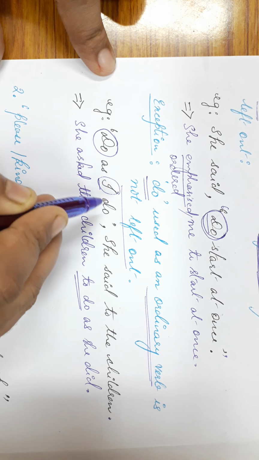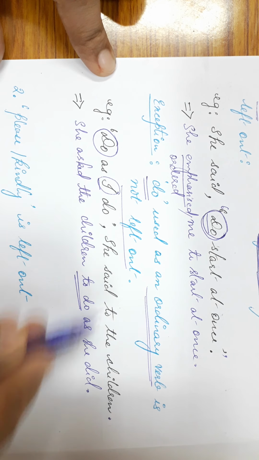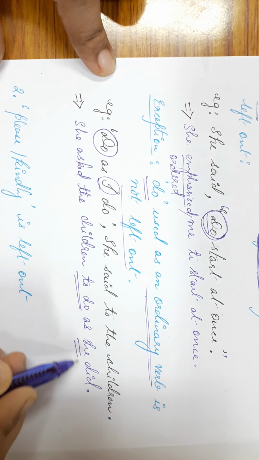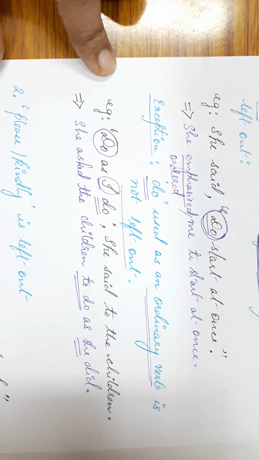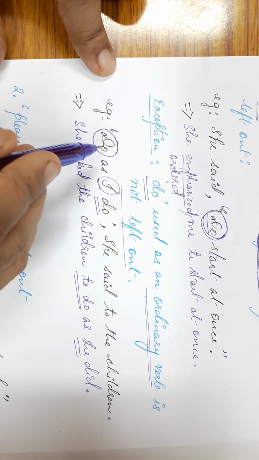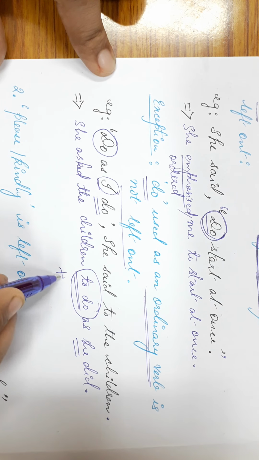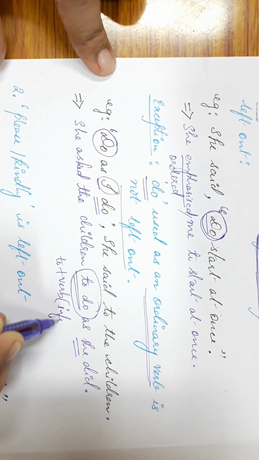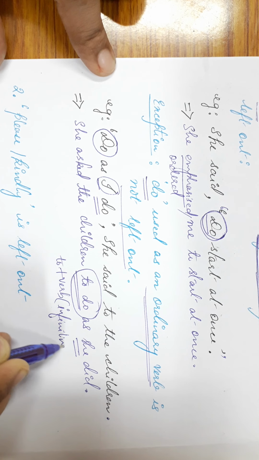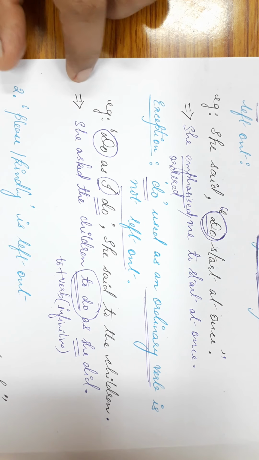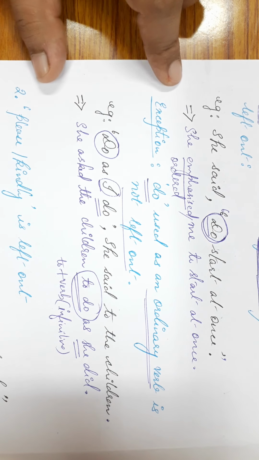Now the pronoun I changes into she, and the verb do here changes into did. Do is not left out, but it becomes an infinitive here. That is, to plus verb, which is infinitive. If you have any doubt in the structure of the imperative sentences when we convert from direct speech to indirect speech, you can see the previous video.